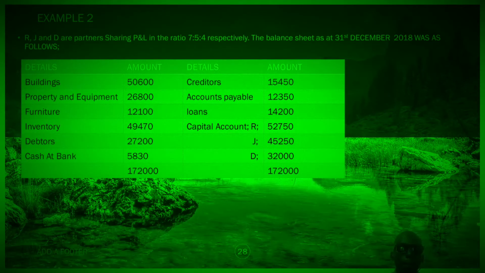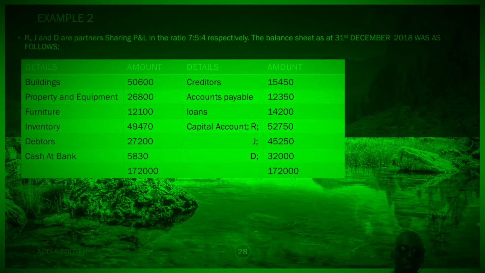We have been told that R, J, and D are partners sharing profits and losses in the ratio 7:5:4 respectively. The balance sheet as at 31st December 2018 was as follows. I want us to follow keenly. Buildings 50,600, property and equipment 26,800, furniture 12,100, inventory 49,470, debtors 27,200.